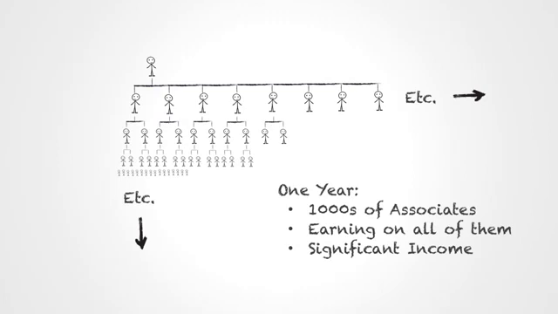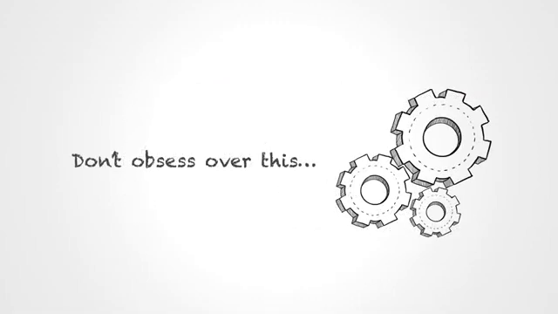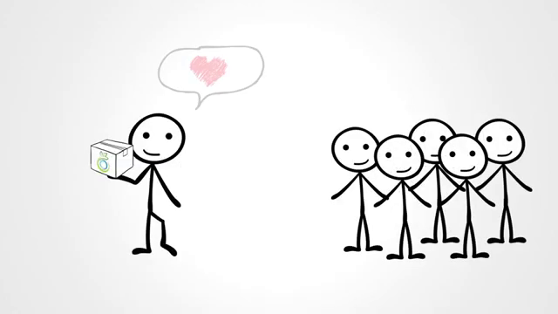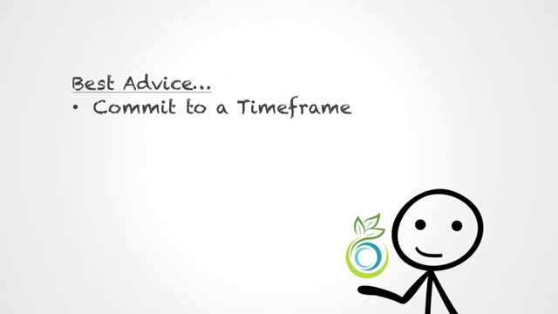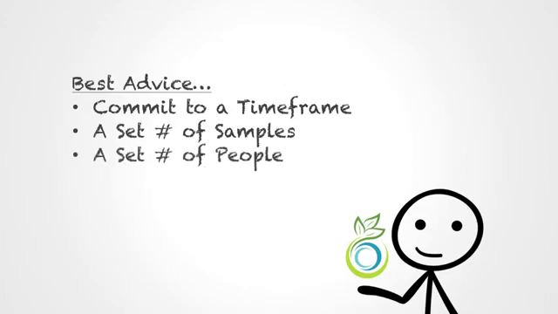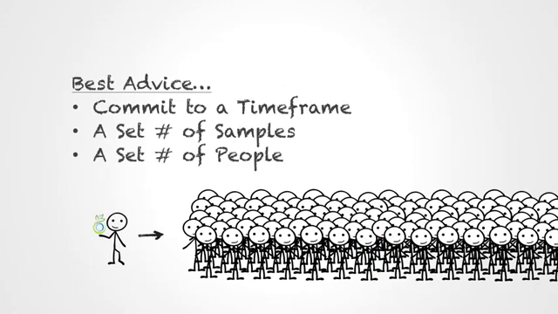All of this being said, the most important thing is not necessarily knowing exactly how every bit of the compensation plan works, but rather having a personal commitment to the number of people to whom you're going to introduce TrueVision Health products. If you can commit yourself to a time frame of, say, 6 months or 1 year of sampling a certain number of products to a certain number of people on a consistent basis, it's extremely likely that you'll be satisfied with the results.